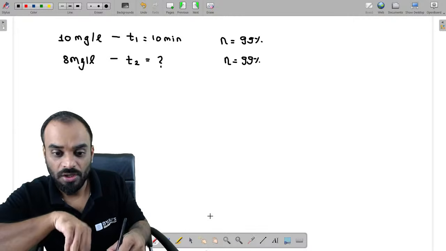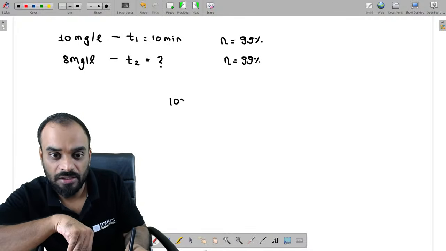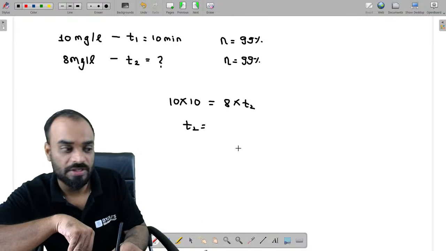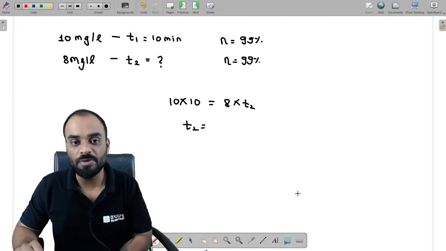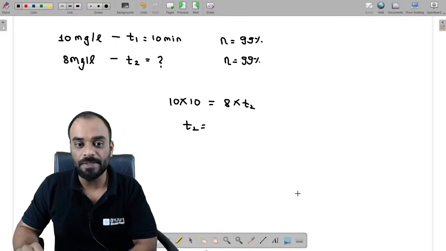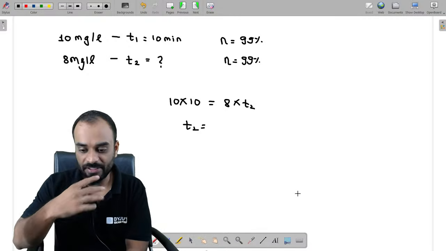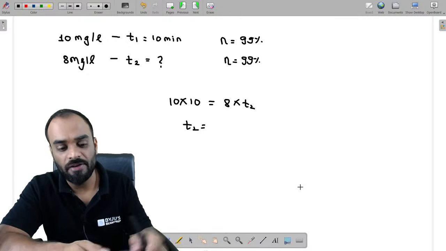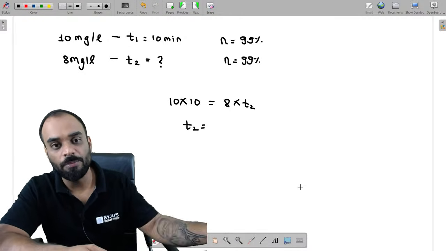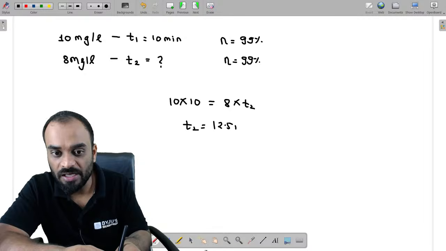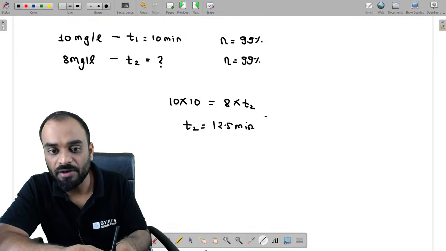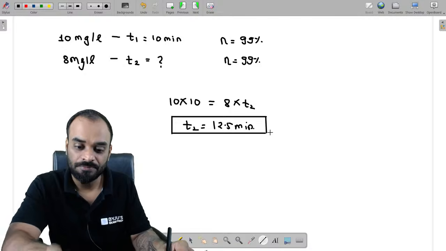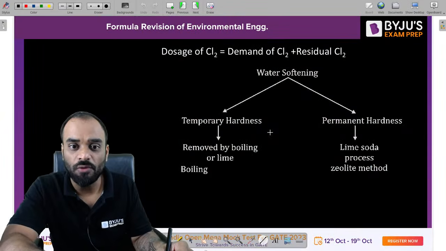By using Watson law. So as per Watson law, you can write 10 into 10 is equal to 8 into T2. By using this formula, you are able to estimate after how much duration the microorganisms will get killed up to 99%. So how much are you getting? 100 divided by 8, so it is 12.5. That means only 12.5 minutes are required to have the same efficiency, but we have reduced the concentration of chlorine. Clear? So this is your Watson law.